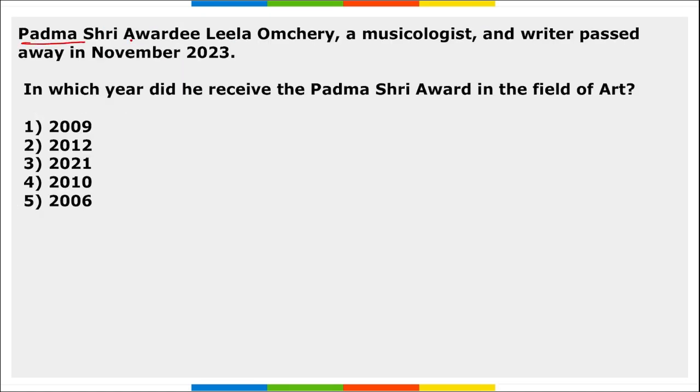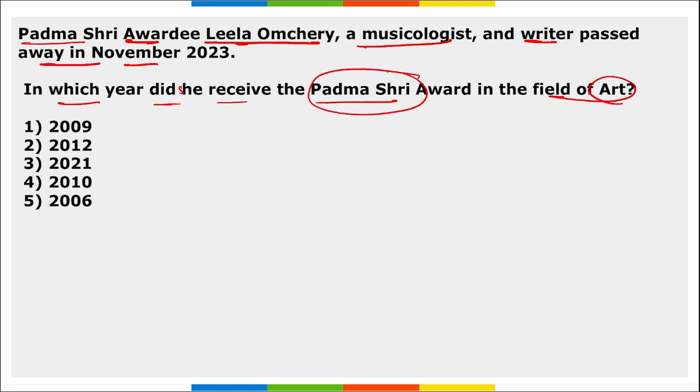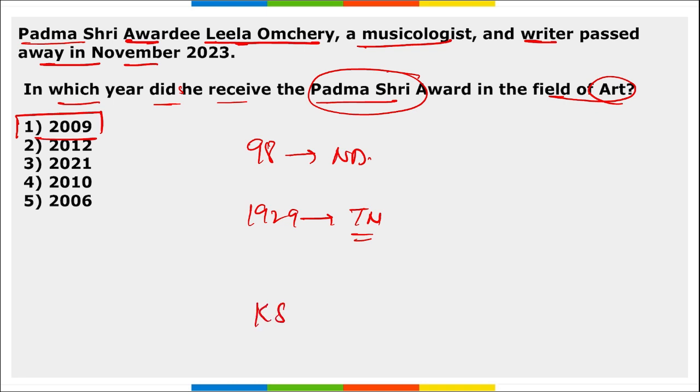Next is Padma Shri awardee Leela Omchery, a musicologist, a writer, who recently passed away in November. Question asked is, in which year did she receive the Padma Shri award in the field of arts? So it was in 2009. She received this Padma Shri in the field of arts in 2009, and she recently passed away at the age of 98 in New Delhi. She was born in 1929, Tamil Nadu. Correct? And she also received the Kerala Sangeet Natak Akademi Award in 1991.